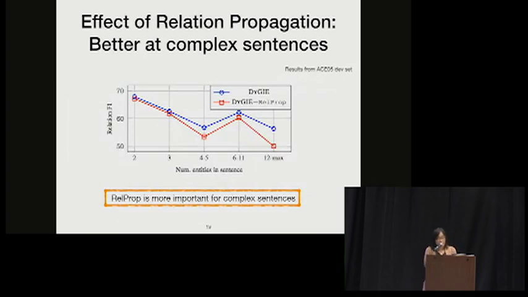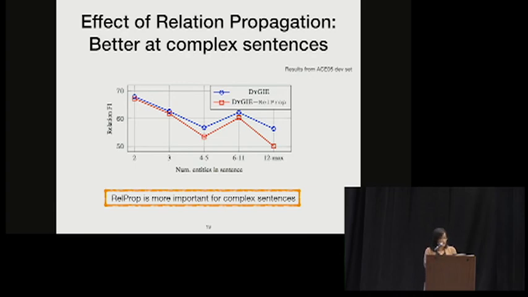And also, we test the performance of the relation propagation layer. The way we're doing it is that we report the relation extraction performance by varying the number of entities in the sentence. As we can see, as the number of entities in the sentence increases, the performance decreases quite a bit. This is not surprising because if there are more entities in a sentence, usually it means that the sentence is more complex and there could be more structure in the sentence.